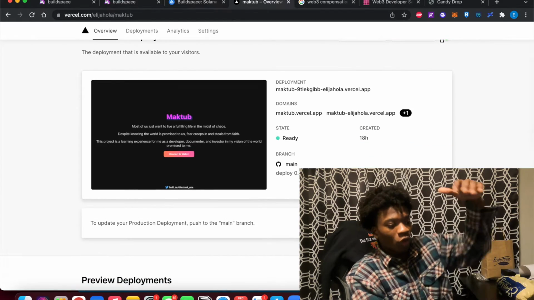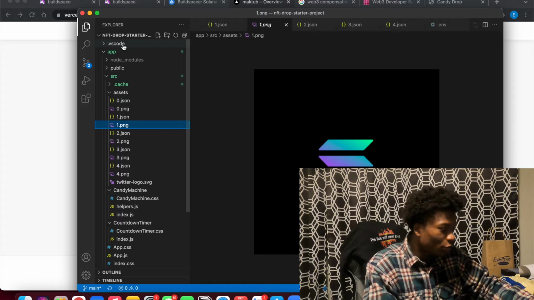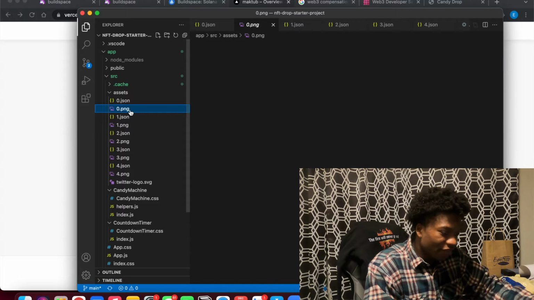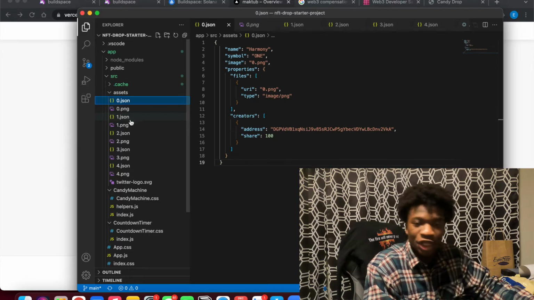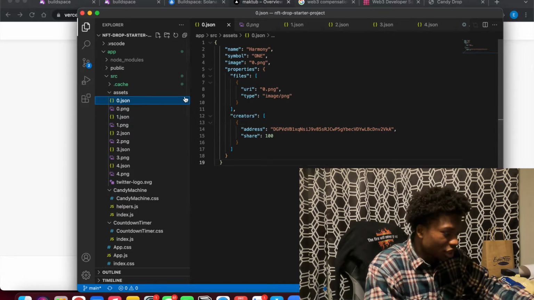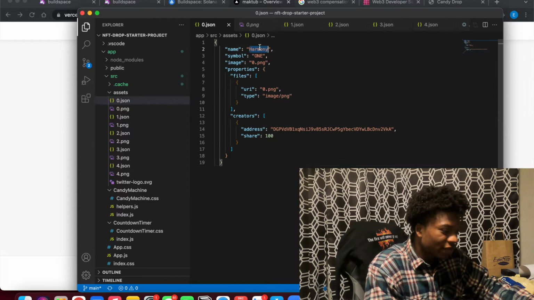So just to show you a quick peek at the code base, I'm hopping into code right here. As you can see, these are actually the NFTs. There are 5 NFTs, and each is a PNG and a JSON file. So the PNG and JSON are connected. The JSON tells what the name of the NFT is, what the symbol is, and some other things.